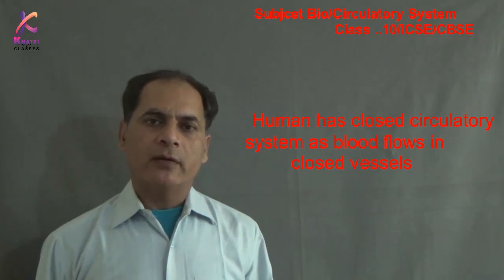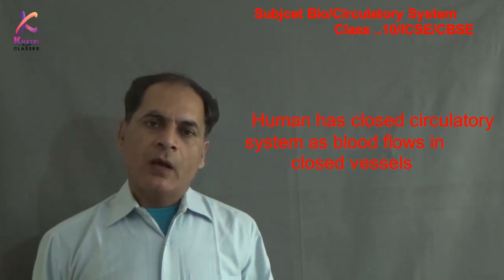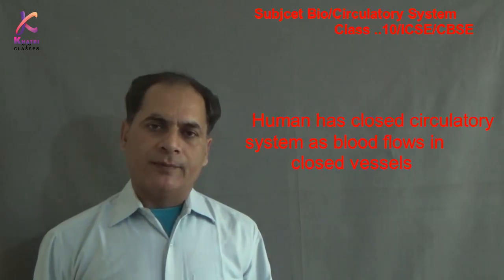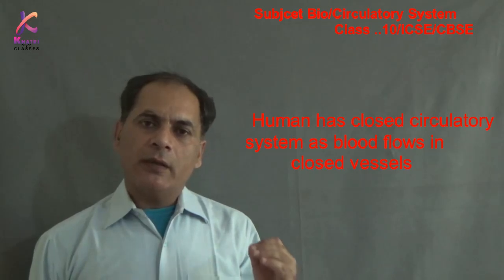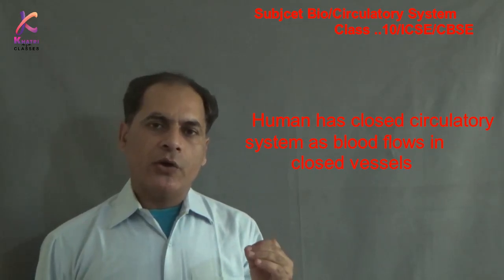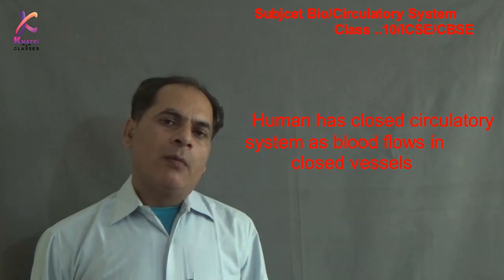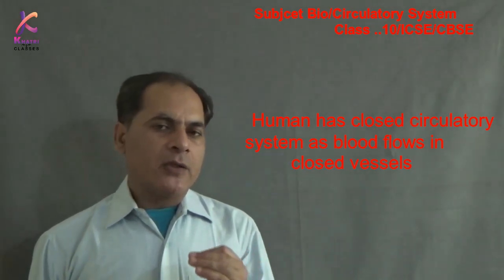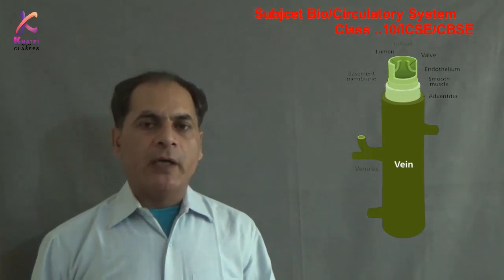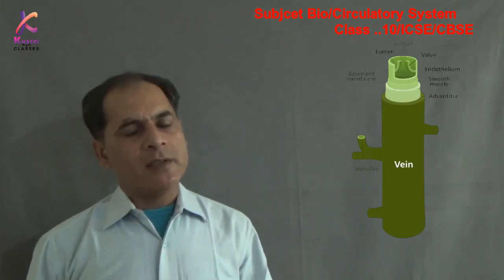Human circulatory system is a closed circulatory system. Closed means blood flows in the vessels or tubes. So it is called closed circulatory system. Means blood does not flow in the whole body cavity. It flows in the vessels.